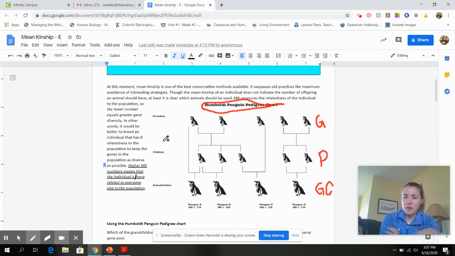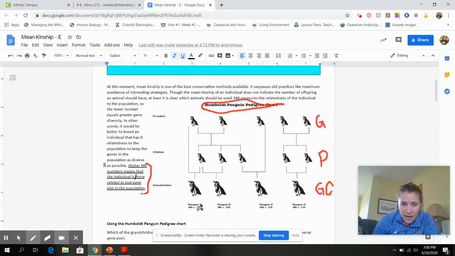So if we just read through this paragraph here, kinship is one of the best conservation methods available. It surpasses old practices of avoidance when it comes to inbreeding strategies because we don't want inbreeding. Though the mean kinship of an individual does not indicate the number of offspring the animal should have, at least it's clear which animals should be used, as in which ones we should actually use for breeding. If you go all the way down below here, it says higher mean kinship numbers means that the individual is more related to everybody else.